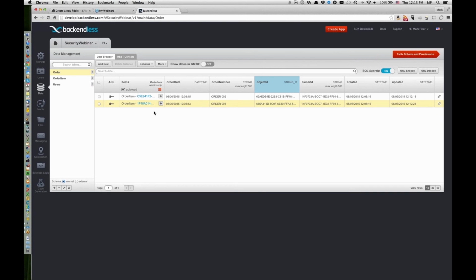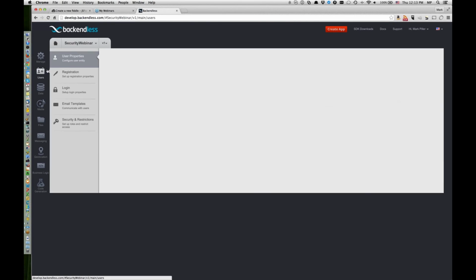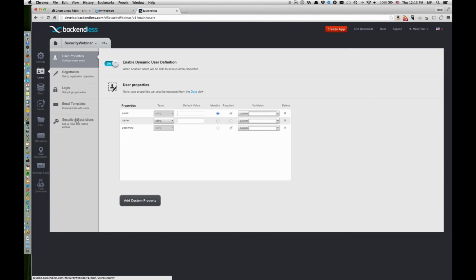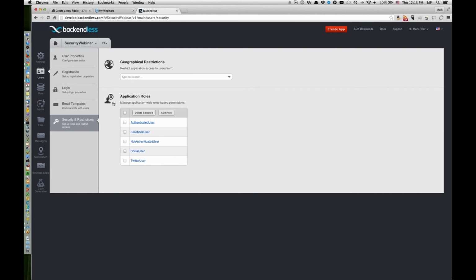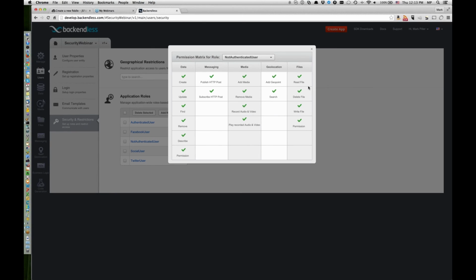Before we start making these restrictions, let me go to the users screen and open security and restrictions. The reason I got here is because this is where we manage application roles. So these application roles provide access at the global level. So this is like the global matrix of access to various operations. So here for a not authenticated user, if I click on it, you will see that not authenticated users can do pretty much everything in the system by default, and you can tweak it any way you want to. So here we're talking about, let's say, data service, since we're working with data objects.